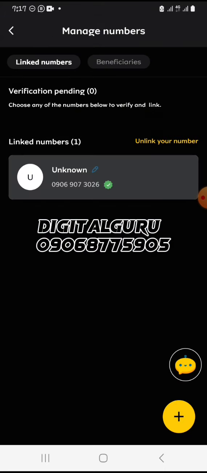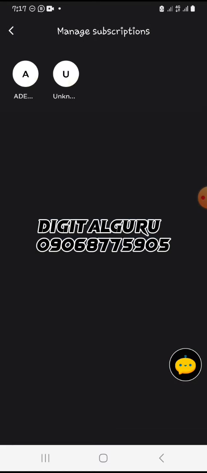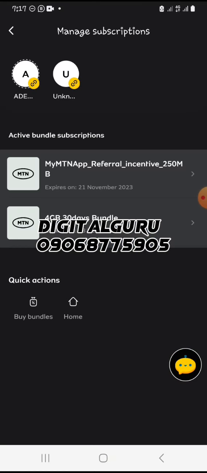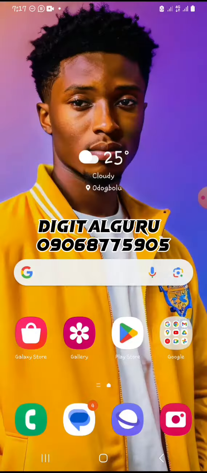So you can see, just this one, my notification disappeared. So I use both of them to help each other, just like with my method. If I tap on this unknown too, the history of referral incentive is there. So you just keep on looting. You just have to use your brain to help yourself. This way, you don't need anybody's help again in activation. You just need one-time activation from somebody outside. So far you've been activated, just use this method.